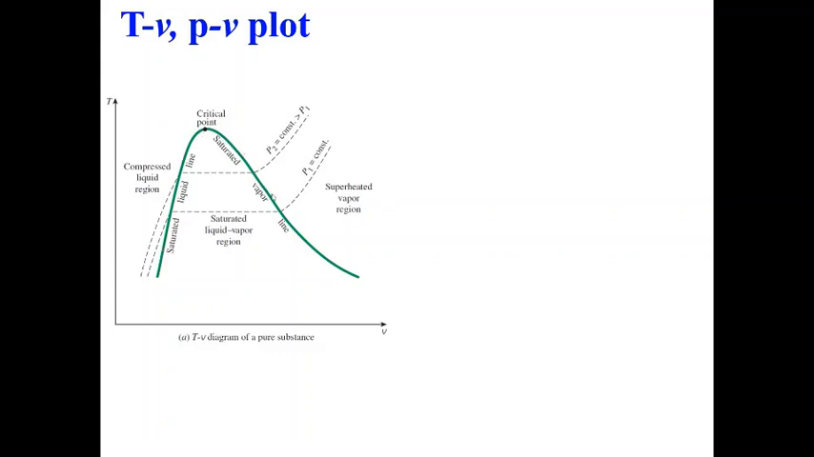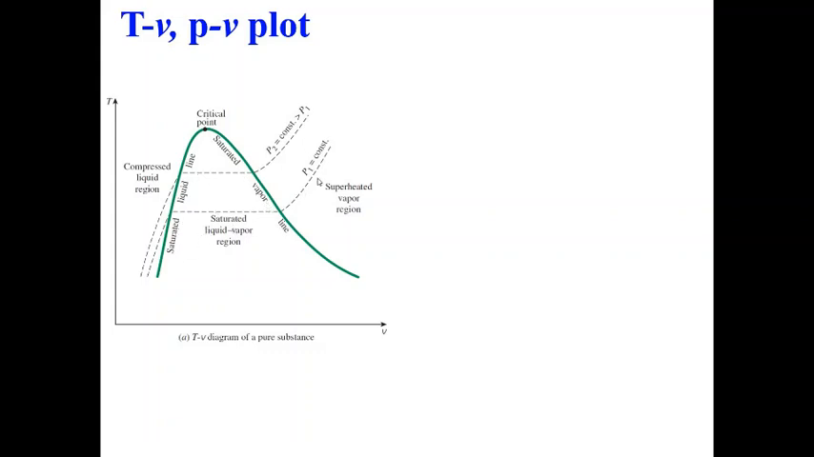Now this green curve is called the vapor dome. It covers my mixture region where I have liquid and vapor together. That region is covered by this vapor dome, and this line is called the saturated liquid line, and this line is called the saturated vapor line.